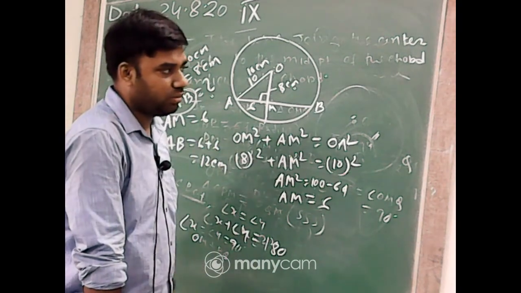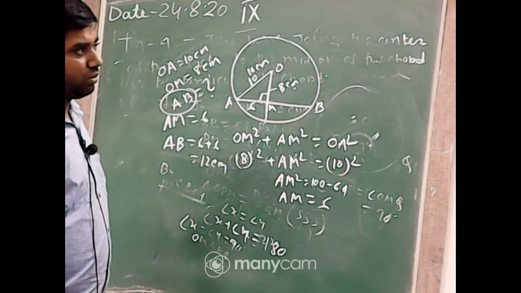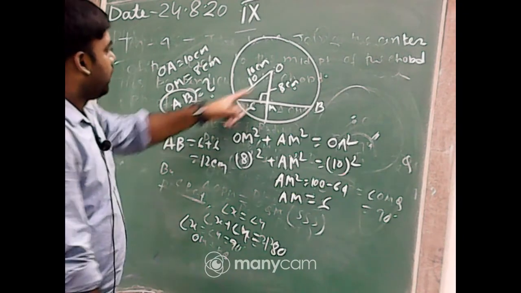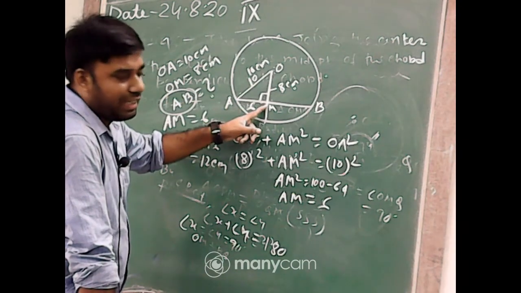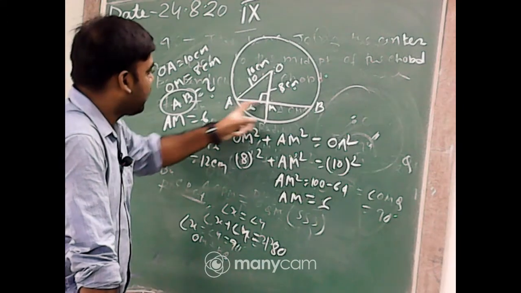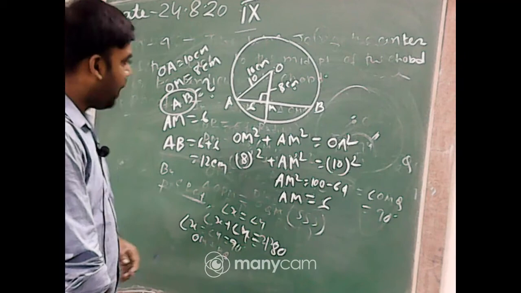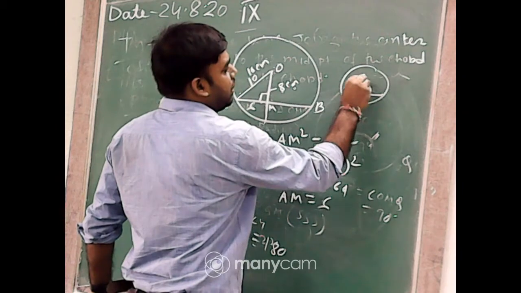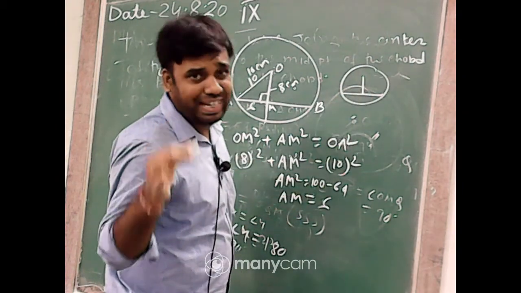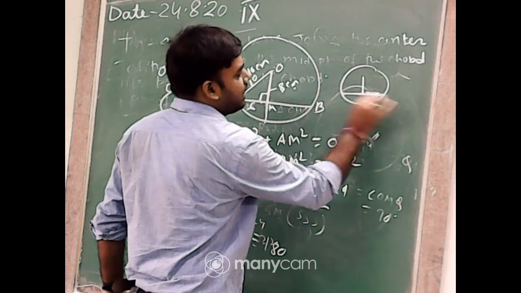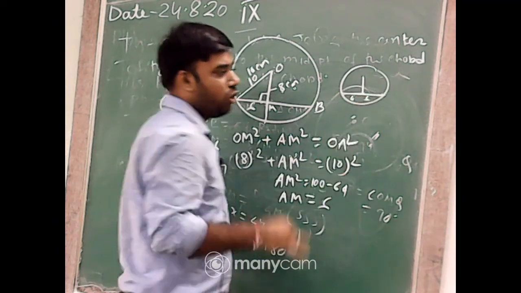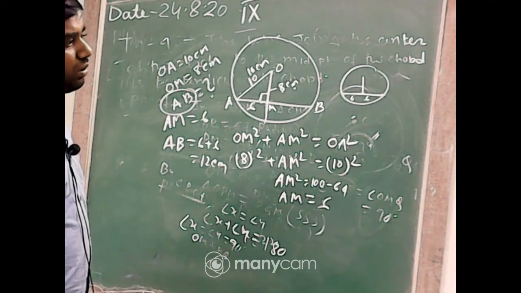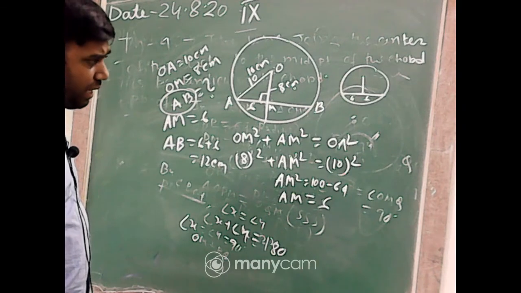Got it, everyone? AM equal to 6 centimeter, that you have already calculated. Kinjal, you have already calculated AM equal to 6 centimeter. Now, in the previous theorem we proved that the radius bisects the chord. It means this length and this length are equal. If it is 6, it must be 6. So the total length of AB is 6 plus 6, 12 centimeter. Okay, got it?